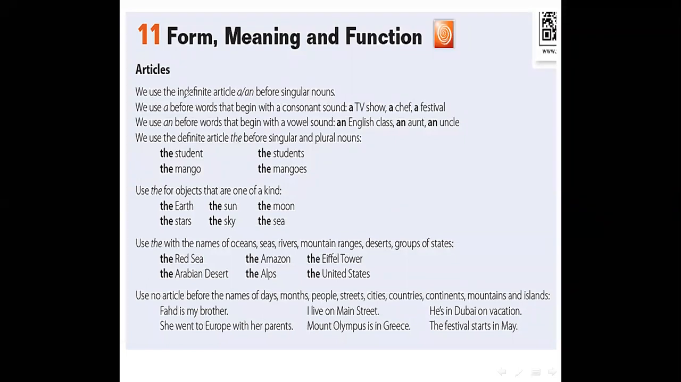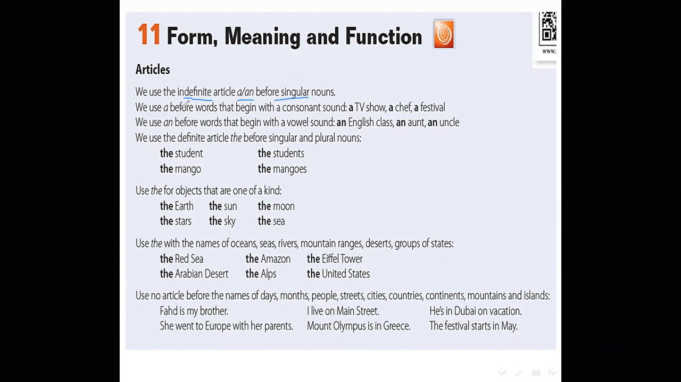We use the indefinite article a or an before singular nouns. We use a before words that begin with a consonant sound: a TV show, a chef, a festival. We use an before words that begin with a vowel sound, O, A, E, U, or I: an English class, an aunt, an uncle.